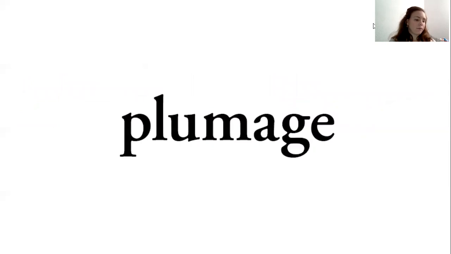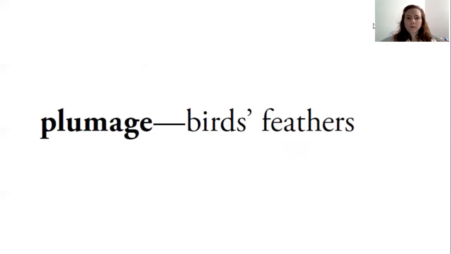The next word, plumage. I remember that sometimes when G is followed by E, I, or Y, it changes its sound to a soft G sound, which sounds like a J. So this word is plumage. The U is a vowel, A and E are vowels, but together there's only two vowel sounds. Plume has that long U sound, and then edge, plumage. And plumage is just a scientific word to describe birds' feathers.